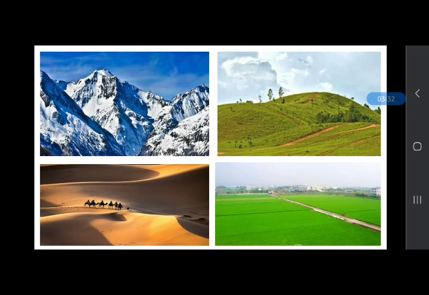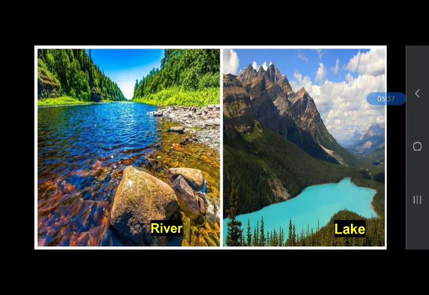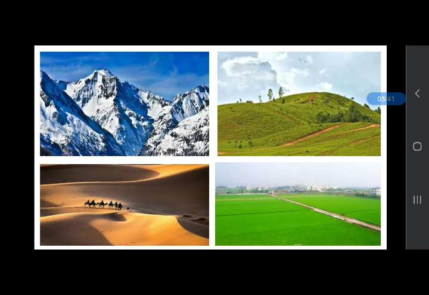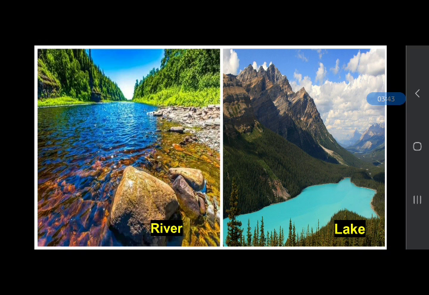Mountains, hill, desert, plains, river and lake. So what are the physical features of the earth? Mountain, hill, desert, plains, river and lake.